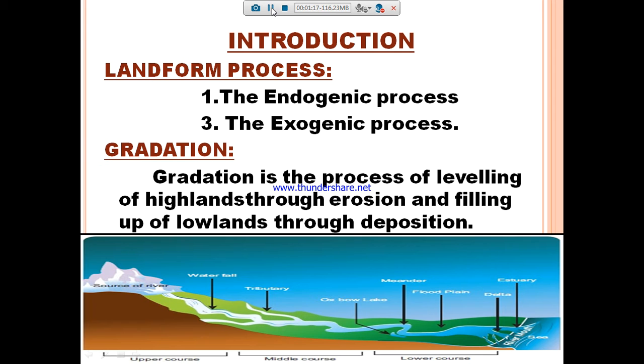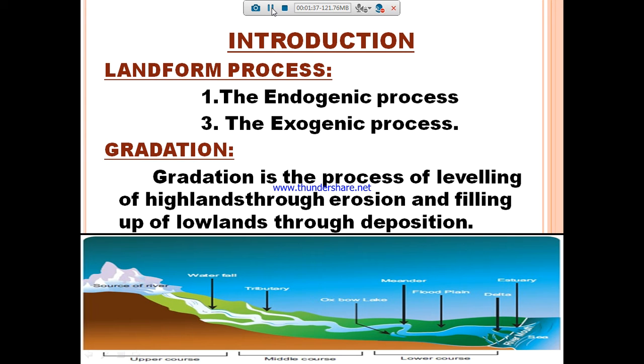Already we saw endogenic and exogenic in the previous lesson. What is meant by endogenic forces? Endogenic forces means changes that happen in the internal process. That means it led to the upliftment or sinking of earth's surface.